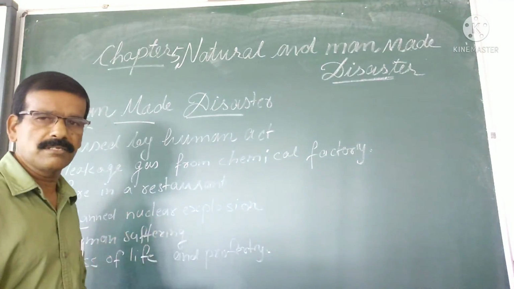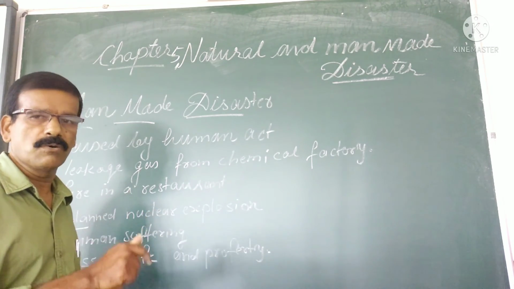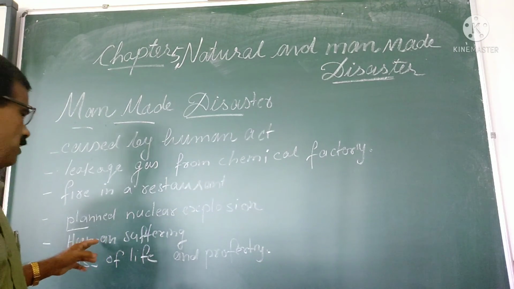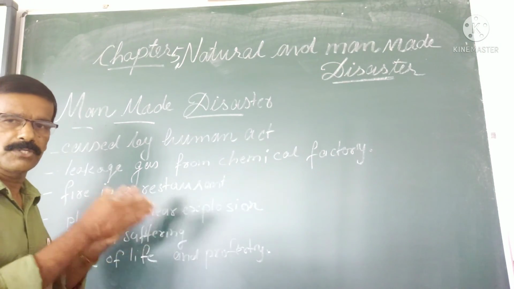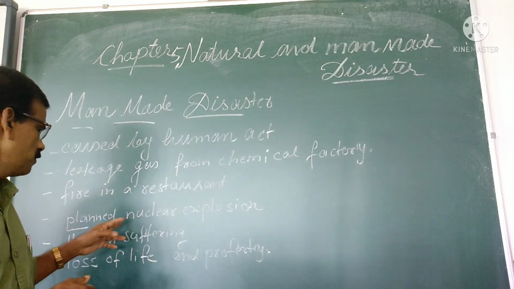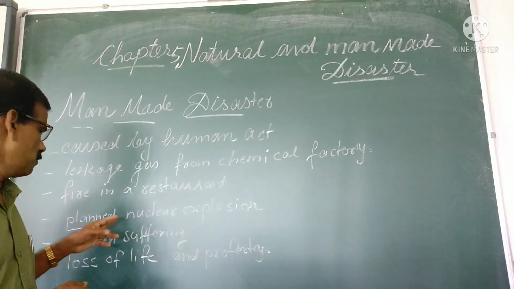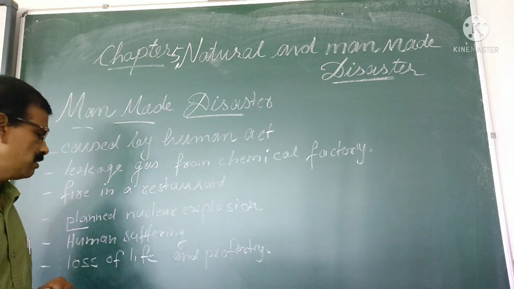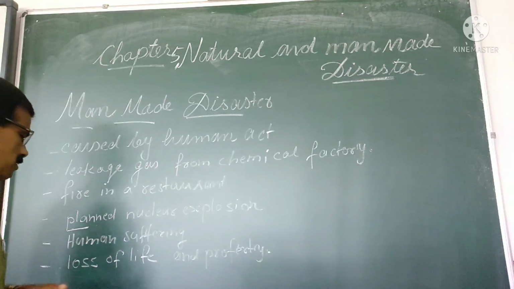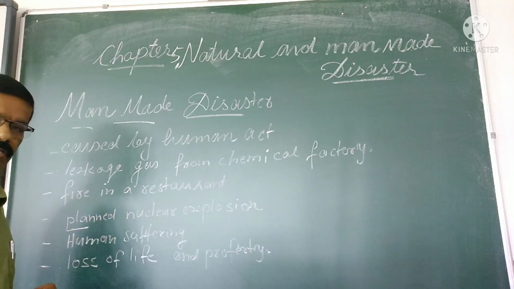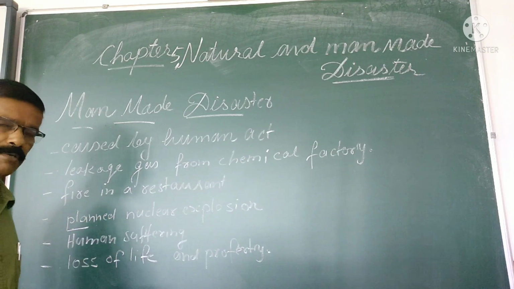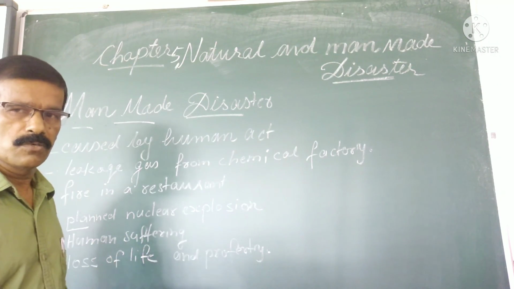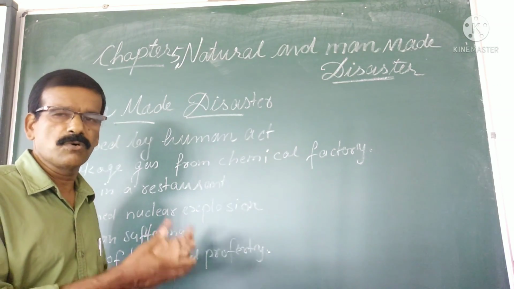Let us see other examples of disasters caused by human beings intentionally or knowingly. For example, a planned nuclear explosion or bomb explosion. This is another example of a disaster caused by human beings intentionally. Whenever it takes place, it causes human suffering and a lot of disturbance to life and property, meaning loss of human life and destruction of property.